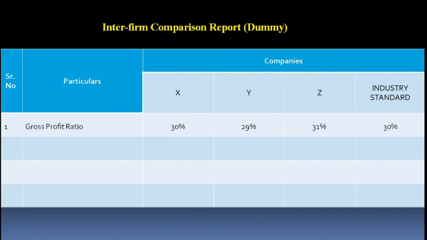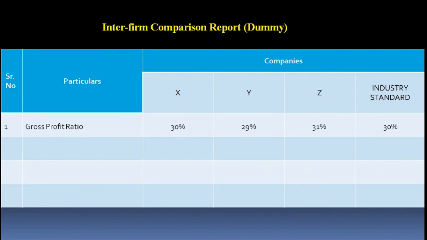But here you could ask who is X company. I mean to say, which company's code is X, which company's code is Y, and which company's code is Z. That is kept secret. The identity of the company is kept secret, and in the report, absolute figures are not mentioned. The ratios are mentioned. Now, as I have already told you, you are running a company XYZ Limited, and you have two peers in the same industry, and you know that the X code is allotted to you only, but you don't know to whom the Y code is allotted, and who has got the Z code.